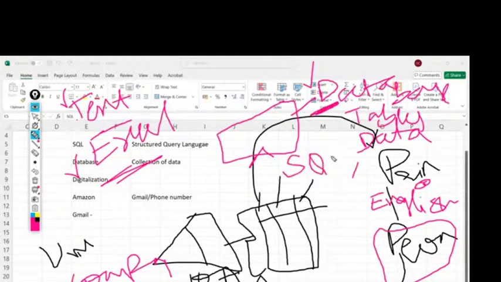Whatever the principal wanted to analyze, what kind of data he wanted to see, to get that data from the database, he should use SQL language only. Okay, that is the concept of SQL. Am I clear?